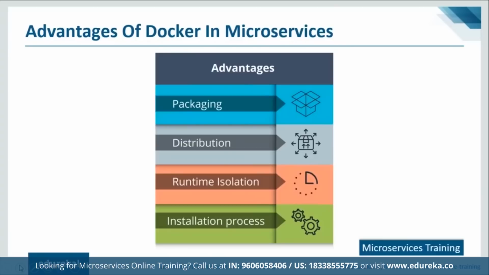The first advantage is packaging. A piece of software usually consists of a number of components. These components may be bundled together or distributed separately and are usually themselves composed of various files. This can include executables, binaries, documentation, etc. In order to make software distribution convenient, there must be some way of assembling all of these pieces together into one cohesive whole. Traditionally, this was done using one of a number of mechanisms like zip files or tarballs, Debian or RPM packages, or language-specific packages, for example, NPM, Python wheels, Ruby gems, etc.